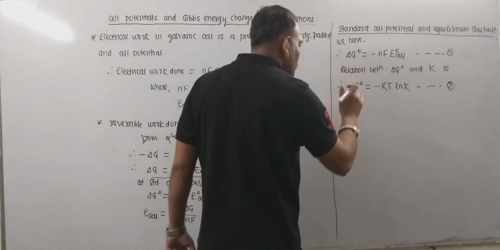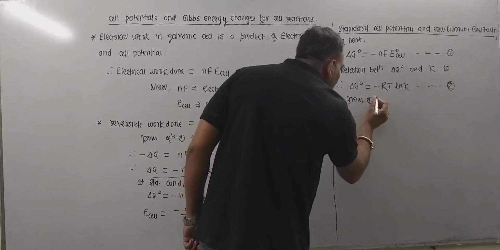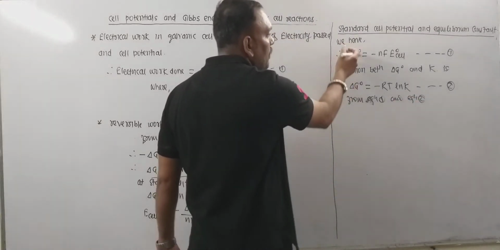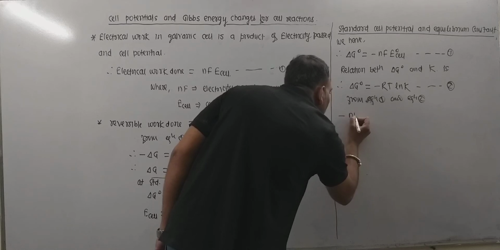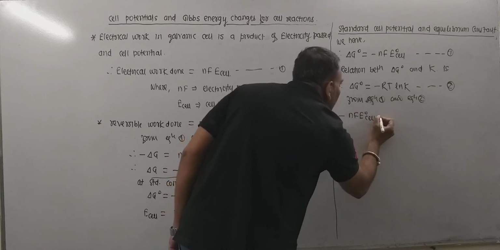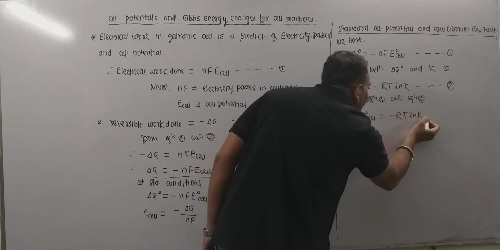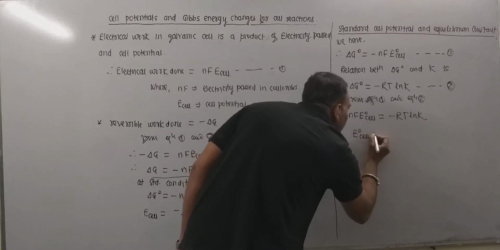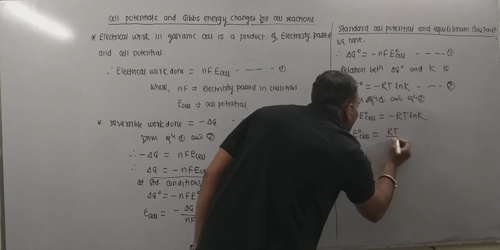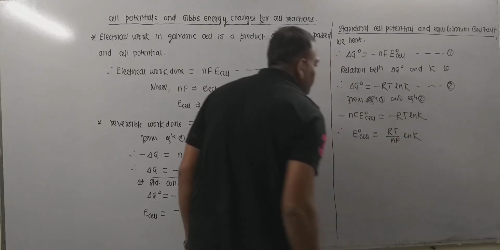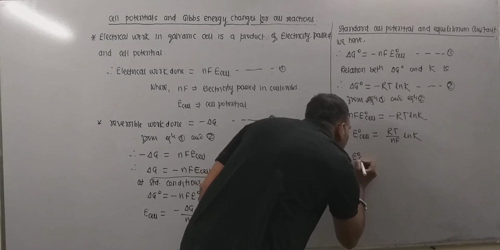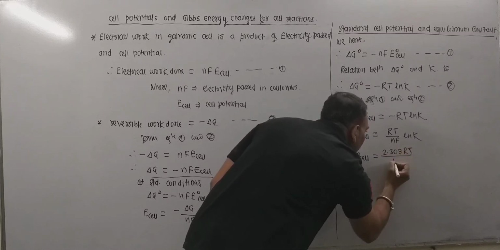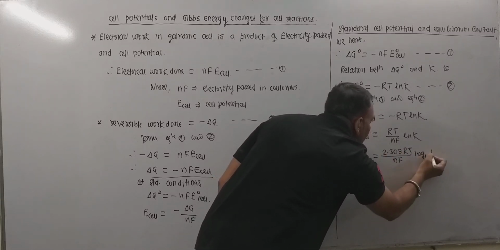So when we compare these two, from equation 1 and equation 2, one can write minus nF E naught of cell is equal to minus RT ln K. So this can be further given as E naught of cell is equal to RT upon nF ln K. Now further this can be given as E naught of cell is equal to 2.303 RT upon nF log base 10 K.